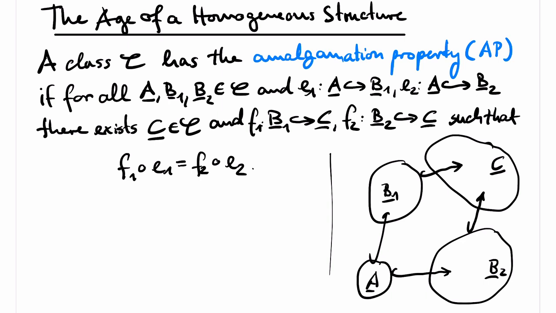Otherwise, they are incomparable. So the following diagram commutes.